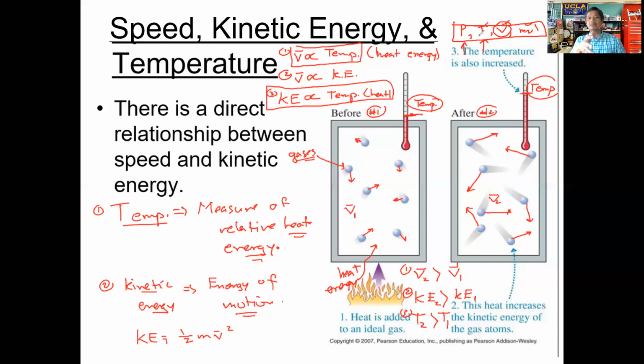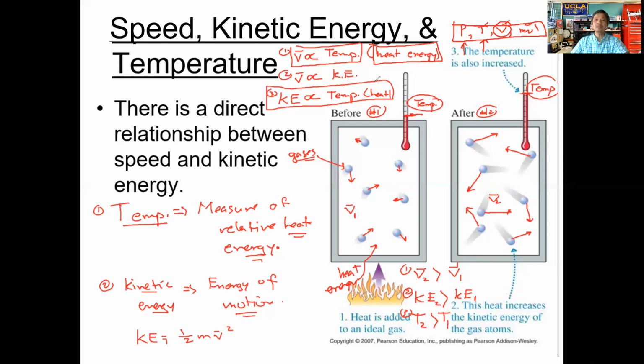Think about what we said: temperature is the measure of heat energy. It's the relative amount of heat energy, which means that at 0 degrees Celsius, as opposed to 100 degrees Celsius, there's more heat at 100 degrees Celsius than at zero. So temperature allows us to measure the relative amount of heat energy, and temperature is directly related to heat energy.